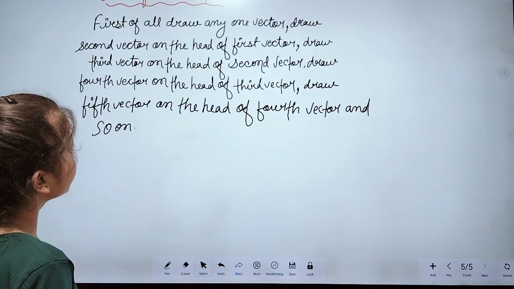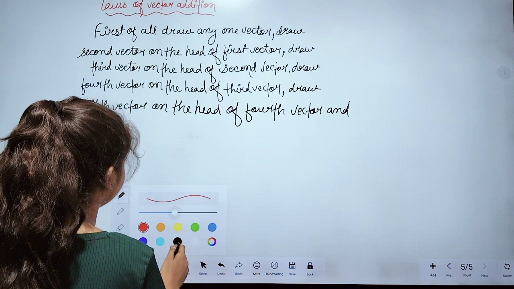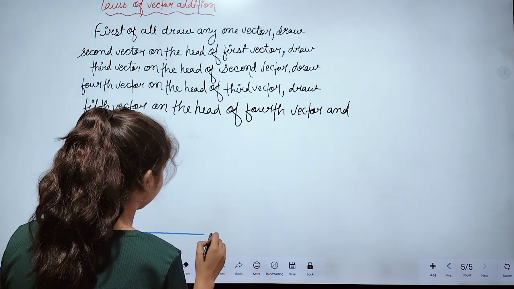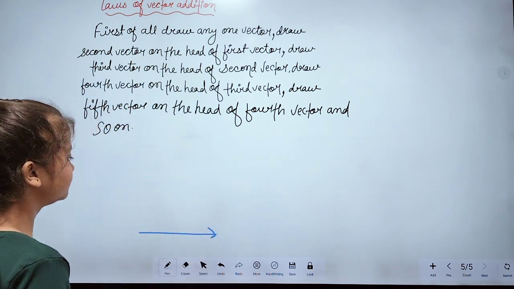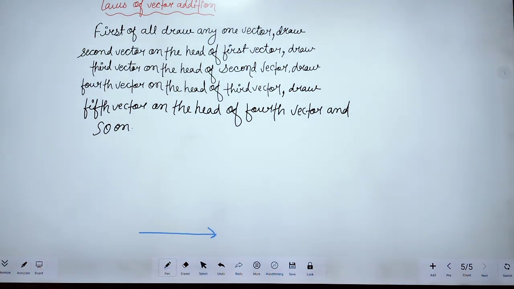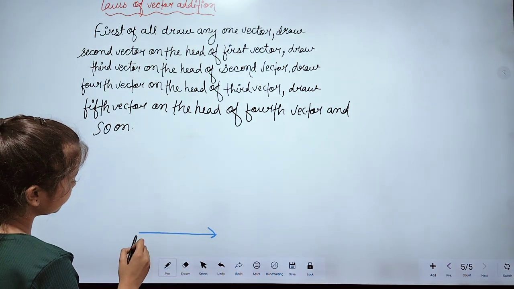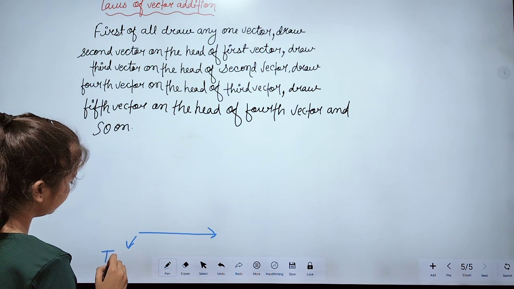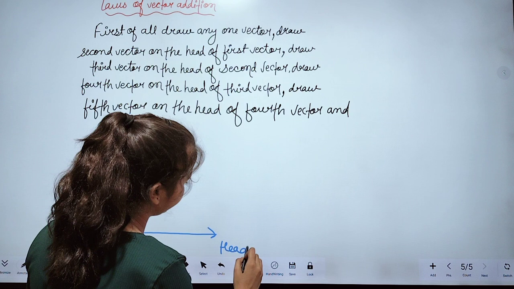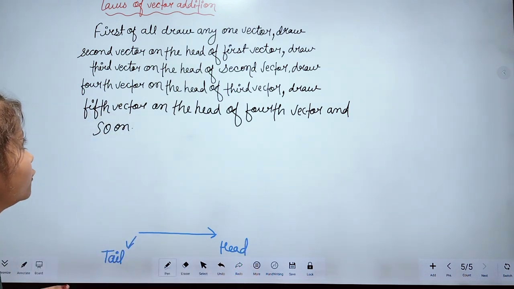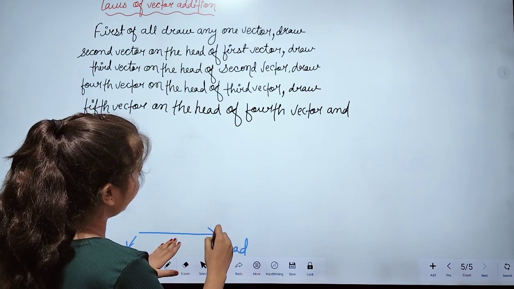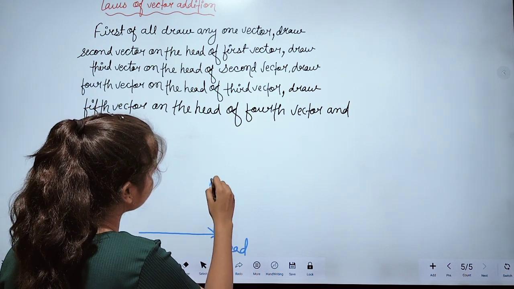Let's understand this with the help of one figure. First of all, we have to draw one vector. Suppose this one is the first vector. Now we have to draw one more vector on the head. We all know this one is the tail and this one is the head. So we draw the second vector on the head of the first vector.